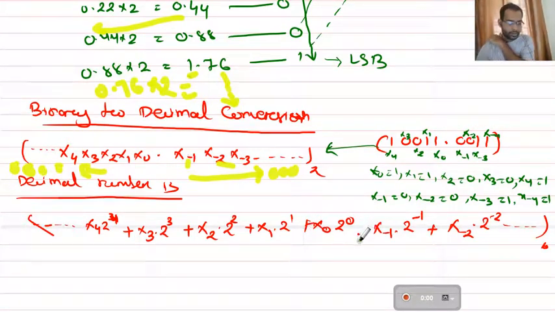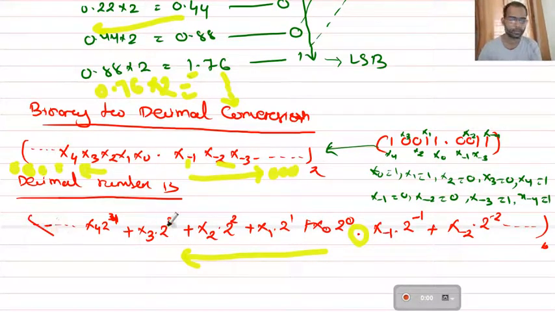So see here, this is the decimal point. So before the decimal point we are going in this direction. That's why the first place is the 0th place, second place is the 1st, 2nd, 3rd, 4th like this. So what you have to do is multiply the respective digit with its place value of 2. So the first place value of 2 is 0. So x0 into 2 to the power 0. x0 can be 0 or 1, it depends upon the number that is given. You can just multiply with 1, but for symmetry we write it as 2 to the power 0. So next is x1 into 2 to the power 1, because it is the first place.